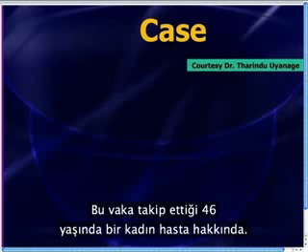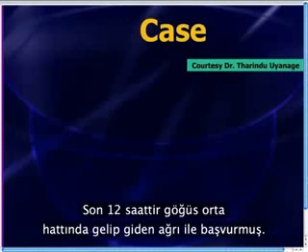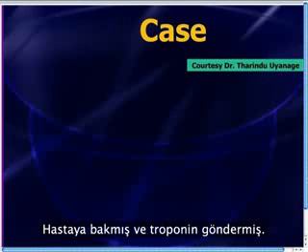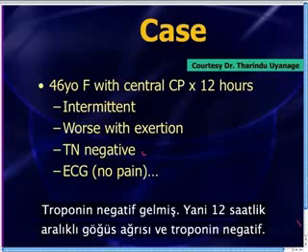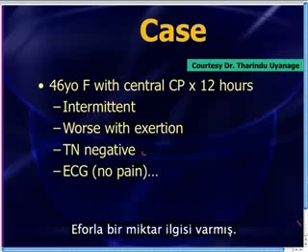It was a 46-year-old woman that he was taking care of. The patient presented with central chest pain that's been going on and off for the past 12 hours. Now, he went ahead and he got a troponin. Troponin was negative, so this is a negative troponin after intermittent chest pain for 12 hours. There was some association with exertion.